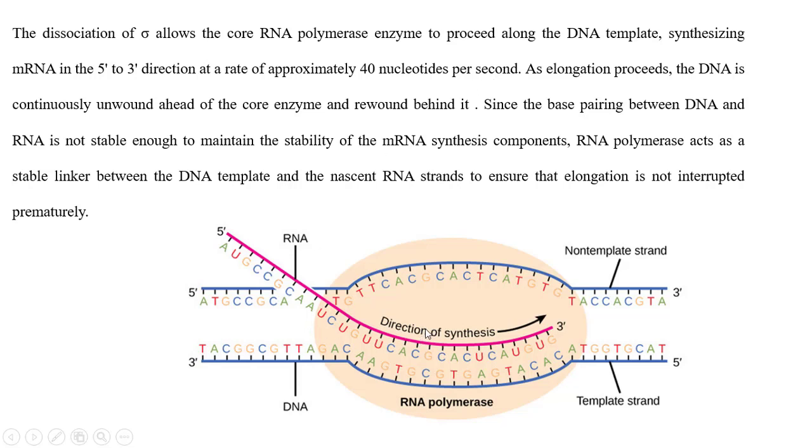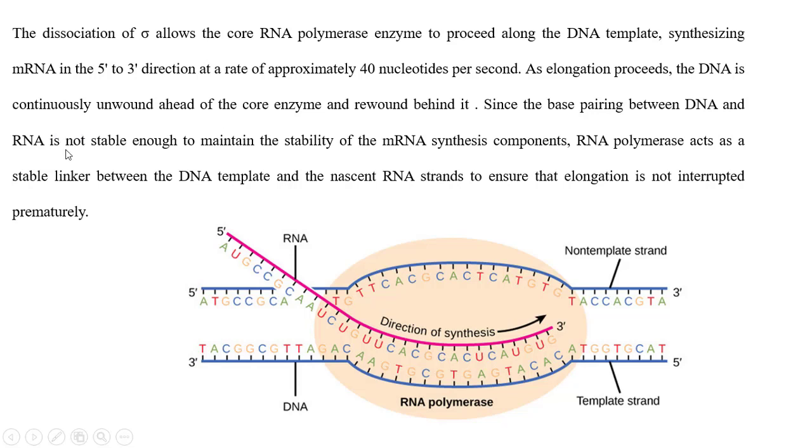So first, the RNA polymerase sigma factor recognizes the promoter region, first step. Second step is the formation of the open complex. Third step, the sigma factor is released from the RNA polymerase. Fourth step is the RNA polymerase core enzyme, that means without sigma factor, there is synthesis of RNA molecule using the DNA strand as a template.